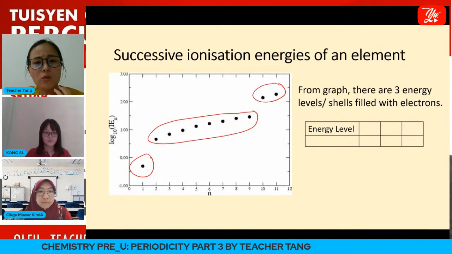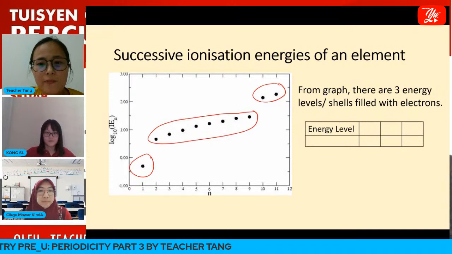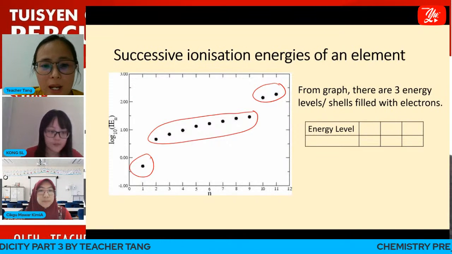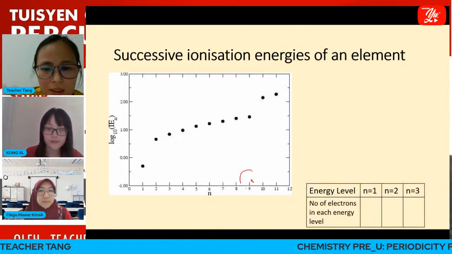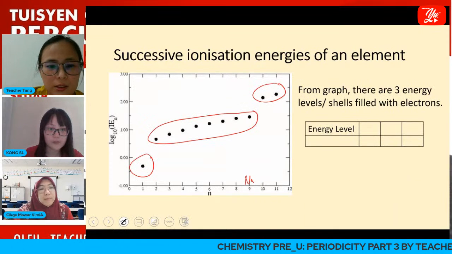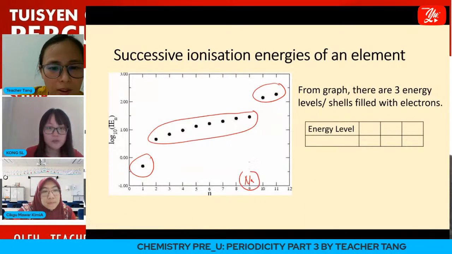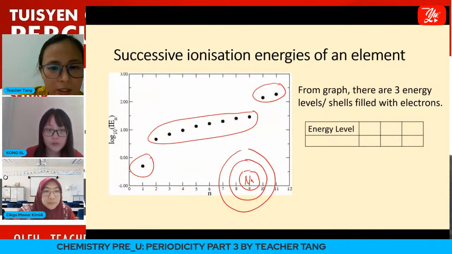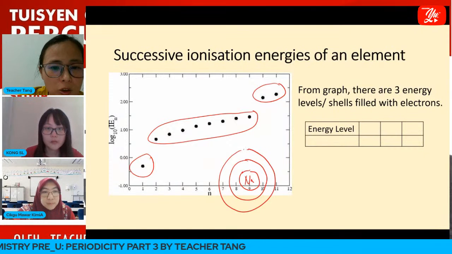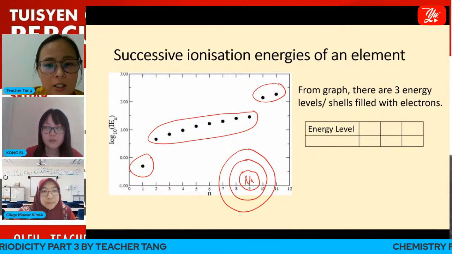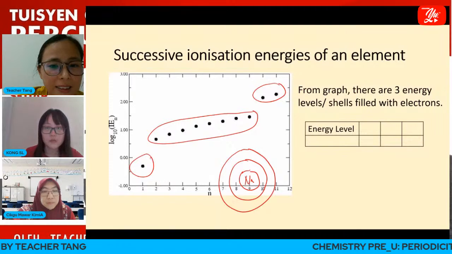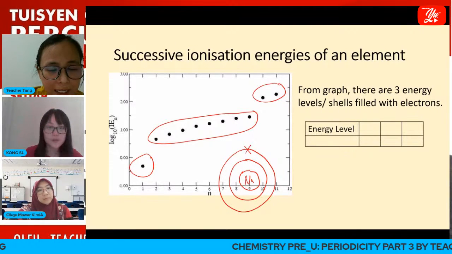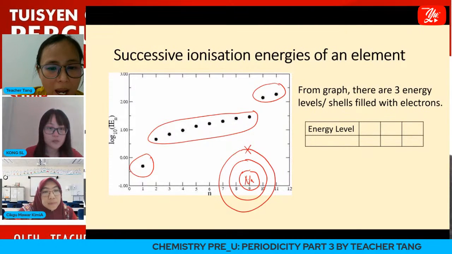We need to know that, so now we are having sodium, right? Based on here, we have 3 energy levels. Can you see that valence electron? The valence electron is furthest away from the nucleus.